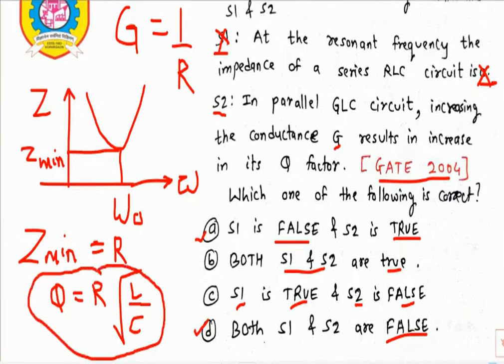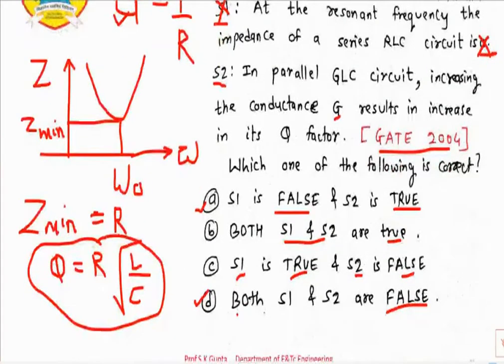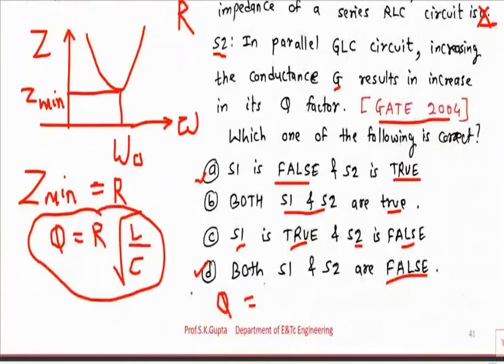Conductance is G equal to 1 by R. So my quality factor will be Q equal to, with R as 1 by G, 1 by G times the square root of C by L. This is the quality factor formula in terms of conductance G. As you can see, the quality factor is inversely proportional to conductance. So if I increase the conductance, the quality factor will decrease.